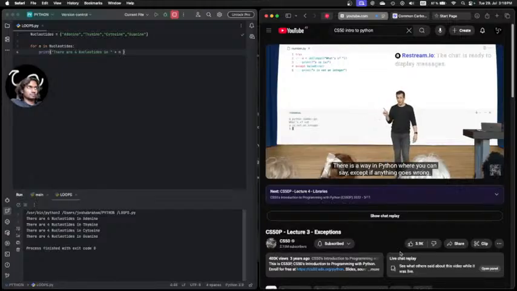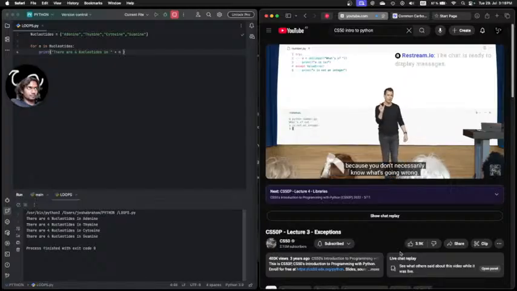There is a way in Python where you can say, except, if anything goes wrong, and you can literally omit ValueError and just catch everything. The problem with that is that it sometimes hides other bugs in your code, because you don't necessarily know what's going wrong, and if you don't know what's going wrong, how can you possibly handle it correctly? So, bad practice. Put another way, it's lazy to just say, catch everything and I'll deal with it here. A much better practice would be to figure out what kind of errors could happen and mention them explicitly, as I've done.